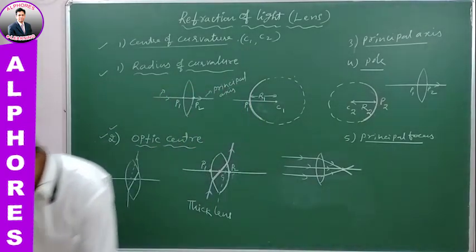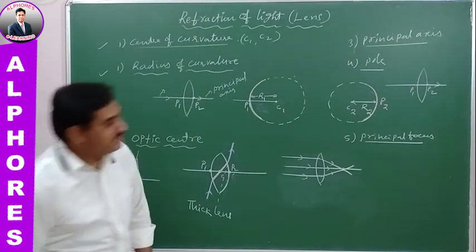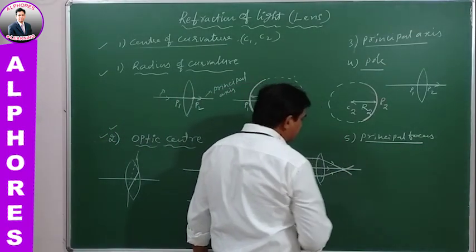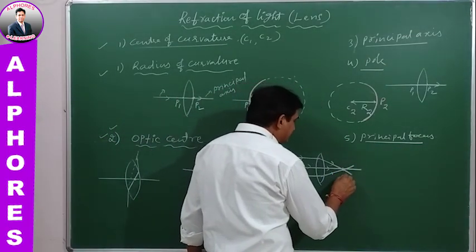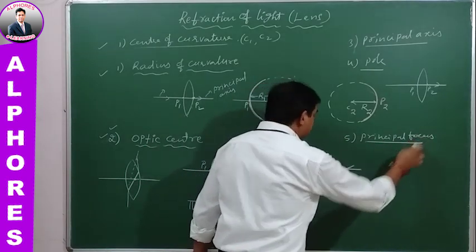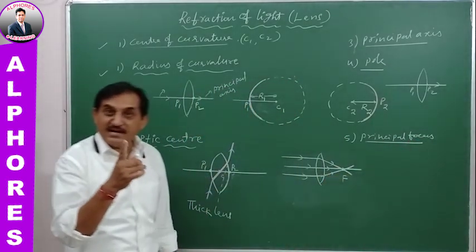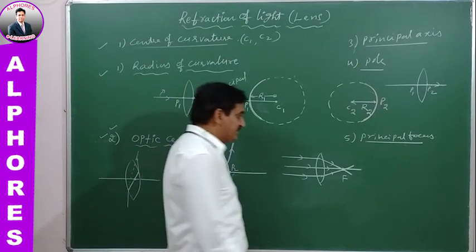In this case the light rays converge to a point. The point of convergence is taken to be the principal focus whenever a parallel beam of light is incident on it.